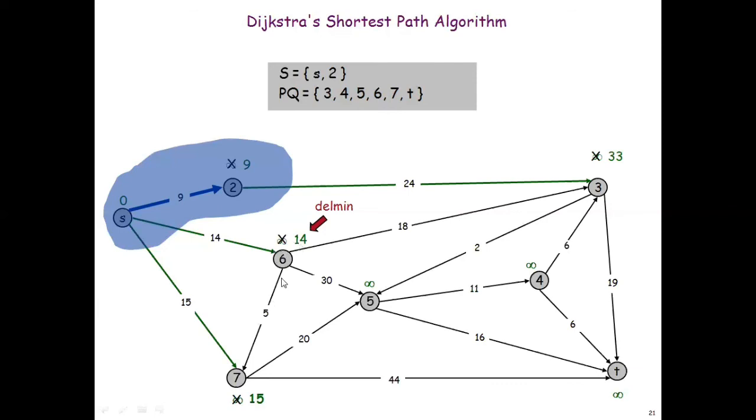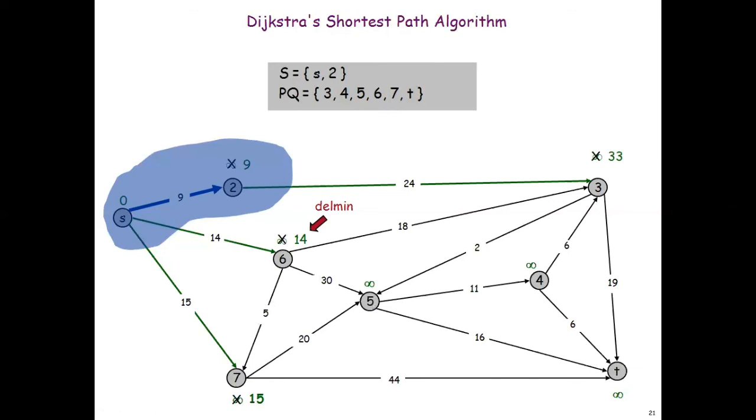So 14 plus 5, that will be 19, but the value already existing is 15, so no need of updation. Next is 14 plus 30. That will be getting you 44.